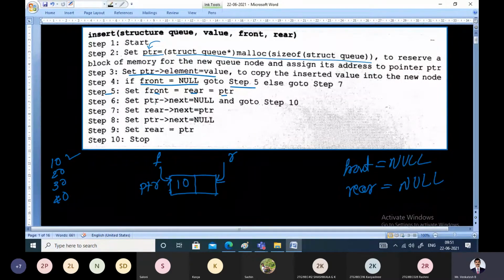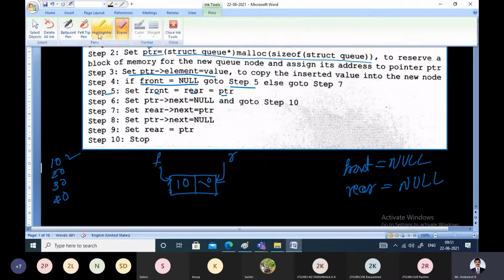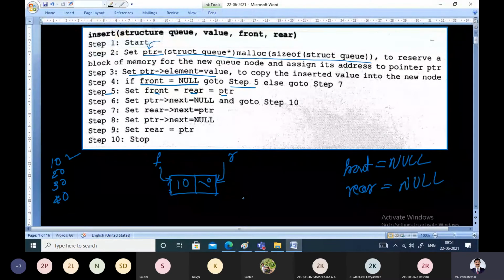Next, what does step 6 say? PTR pointer next equal to null. That is, set the next field of the PTR to null, and then go to step 10. Step 10 is simply stop. So what we have done is successfully inserted the first node of the linked list, the first node of the queue. I say linked list because we are using a linked list for the implementation of the queue.